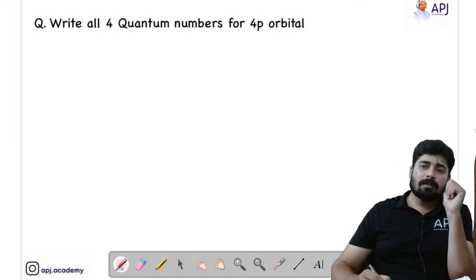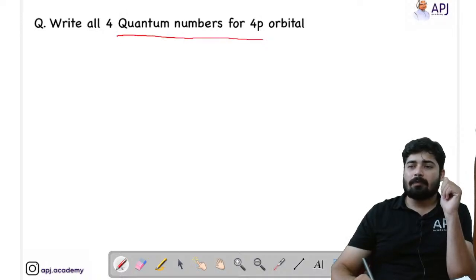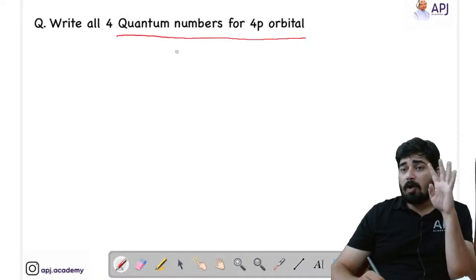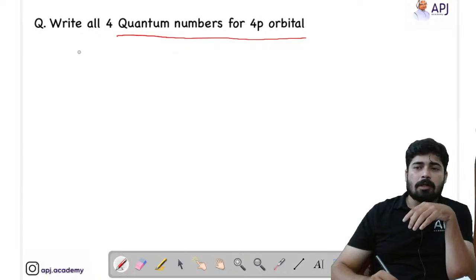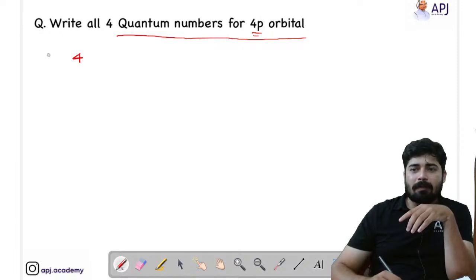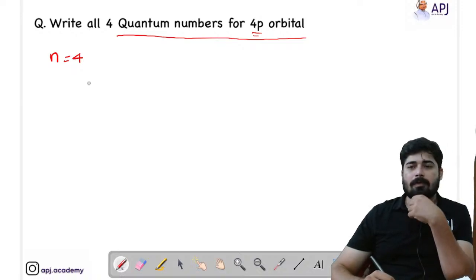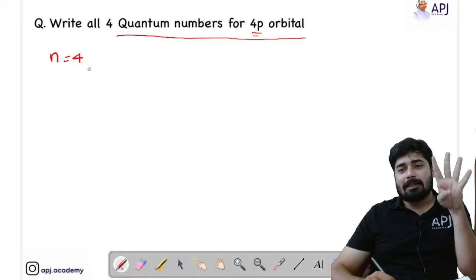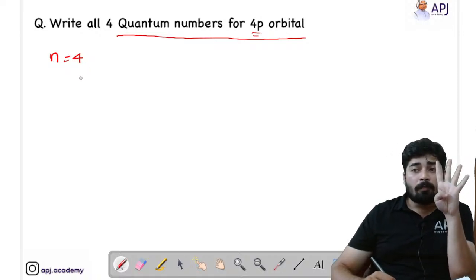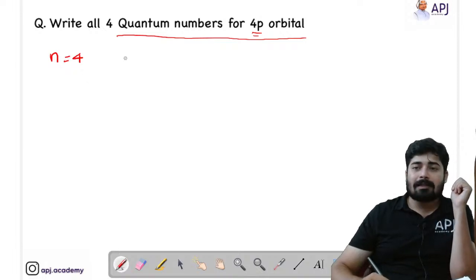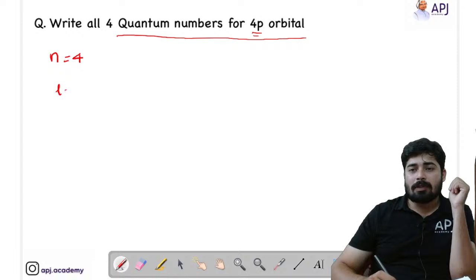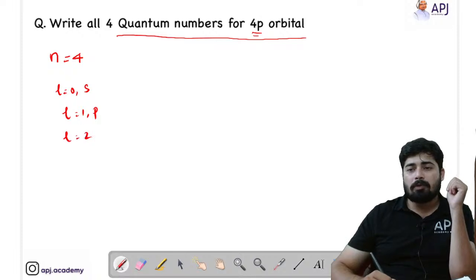So here, see, write all the 4 quantum numbers for 4p orbitals. Here we have to write all the 4 quantum numbers for a 4p orbital. So what do you mean by this 4p? First, 4 indicates the principal quantum number, that is n is equal to 4. If n is equal to 4, that means the shell is the 4th shell. How many subshells are possible? 4 subshells are possible. Which are they? They are l equal to 0, that is s subshell, l equal to 1, that is p subshell, l equal to 2, that is d subshell, l equal to 3, that is f subshell.